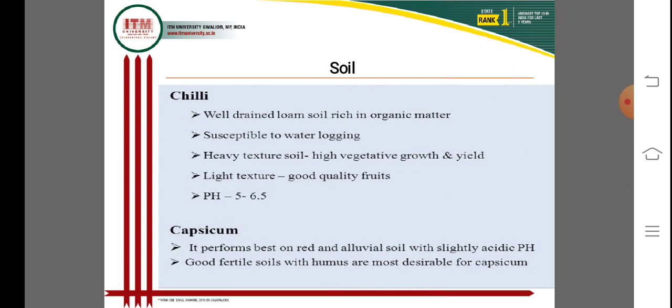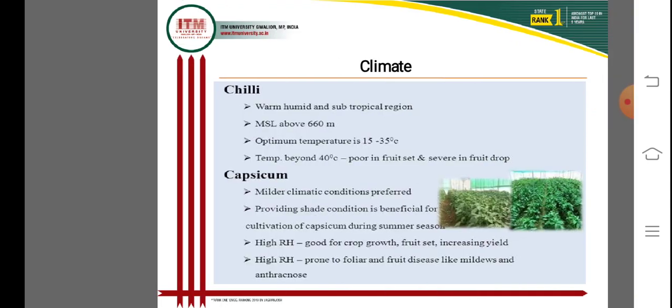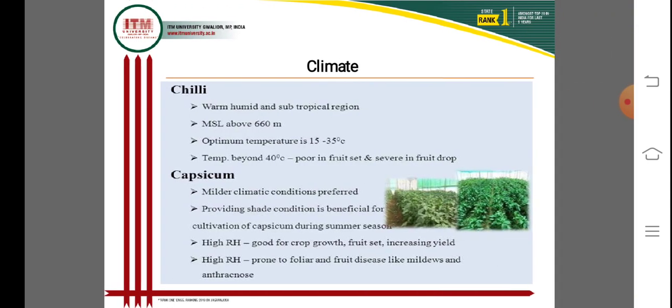And capsicum is a very important crop. Red and alluvial soil with slightly acidic conditions is favorable for capsicum cultivation, and good fertile soil with humus is most desirable for cultivation of the crop.